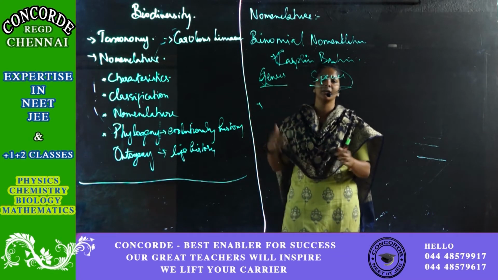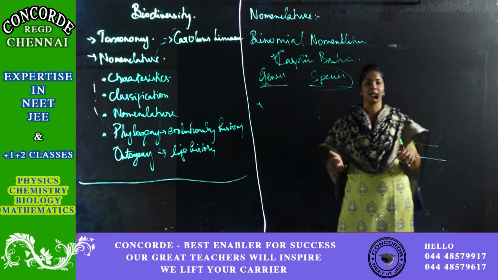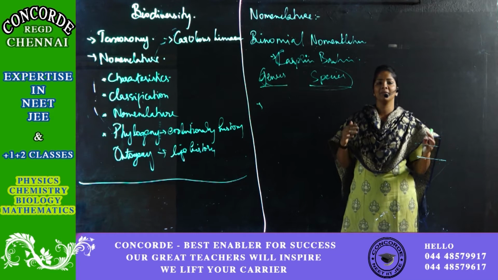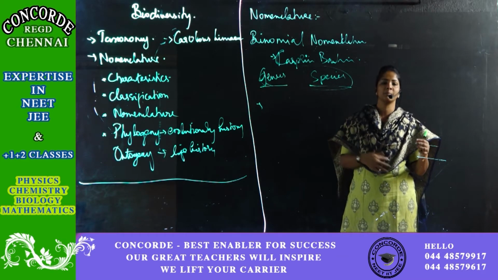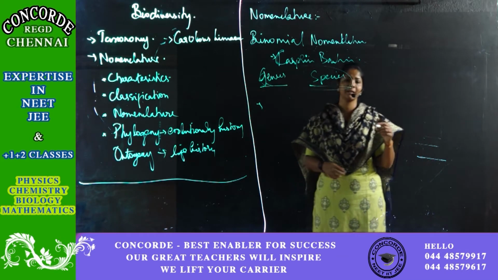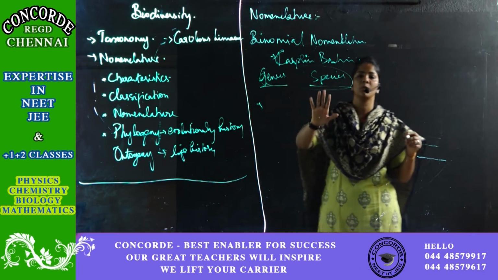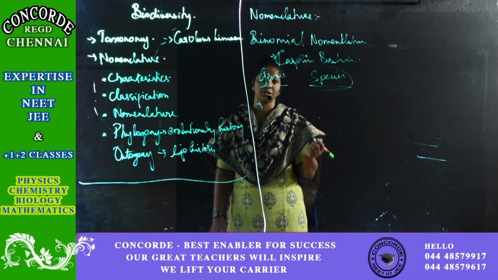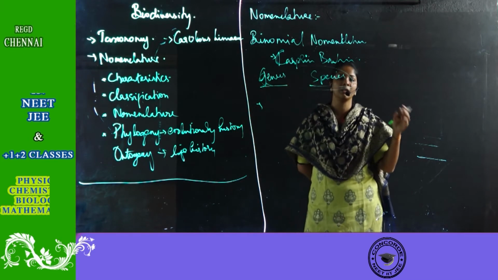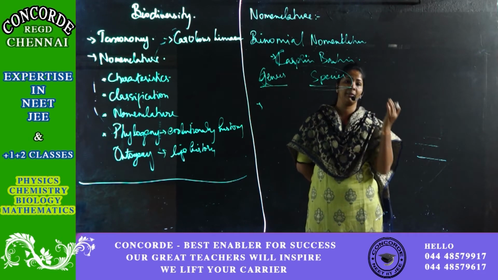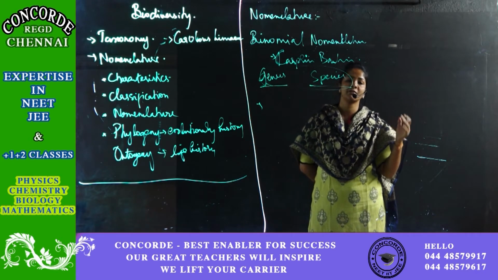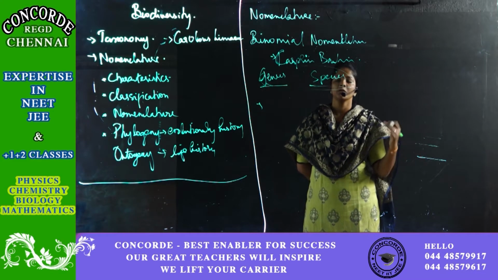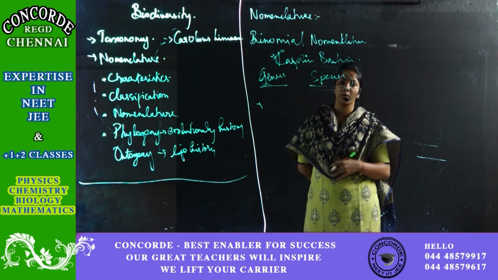When you go for the other units like your kingdom, phylum, etc., it is very difficult because it is huge, whereas this is more specific. So I will name the organism based upon the genus and species name. It should always be written in italic letters. Species name should be in small letters. And there should not be any repetition. If two scientists find the same new name at the same time, whoever finds it first will be given that name. The other organism has to go for an alternate name. So likewise, there are many rules and regulations for this binomial nomenclature.